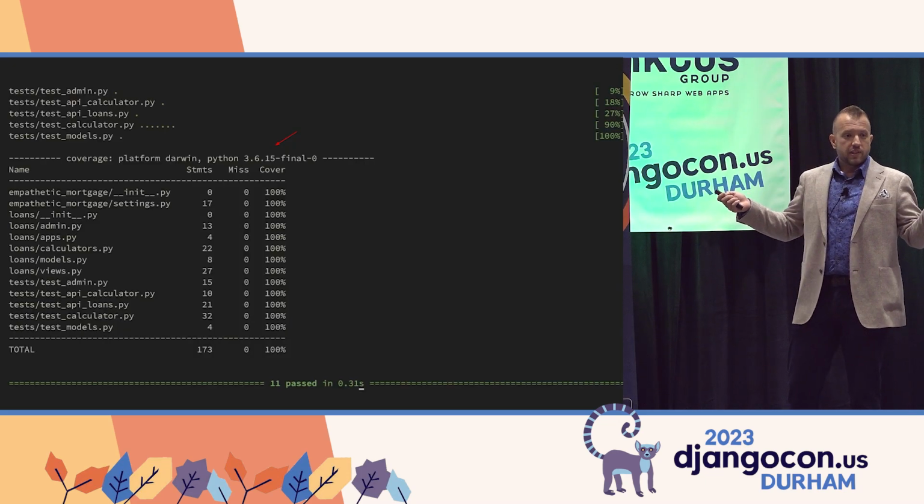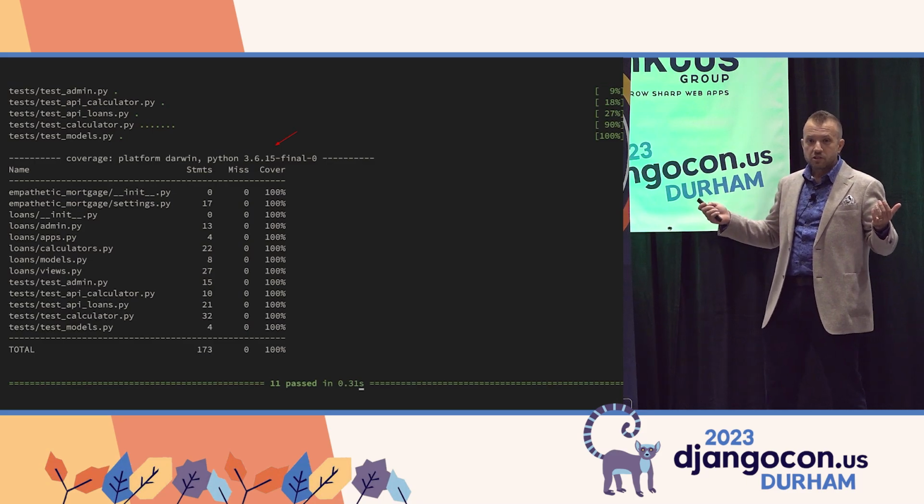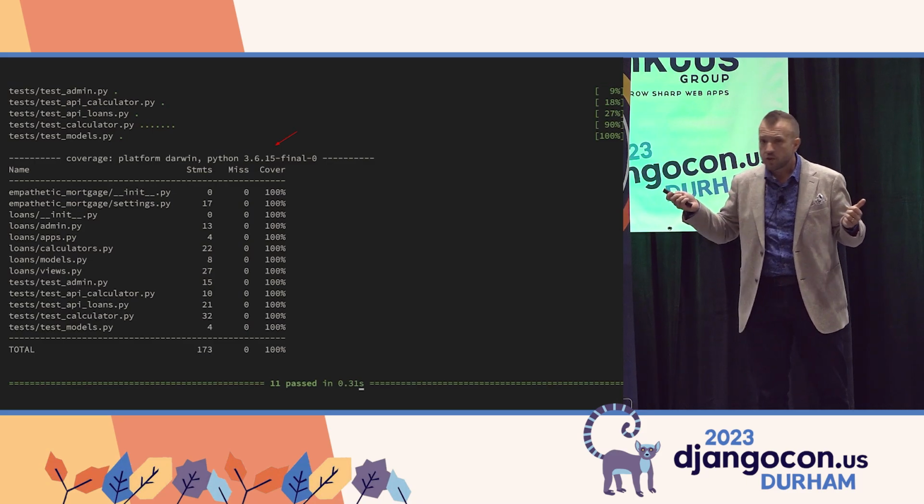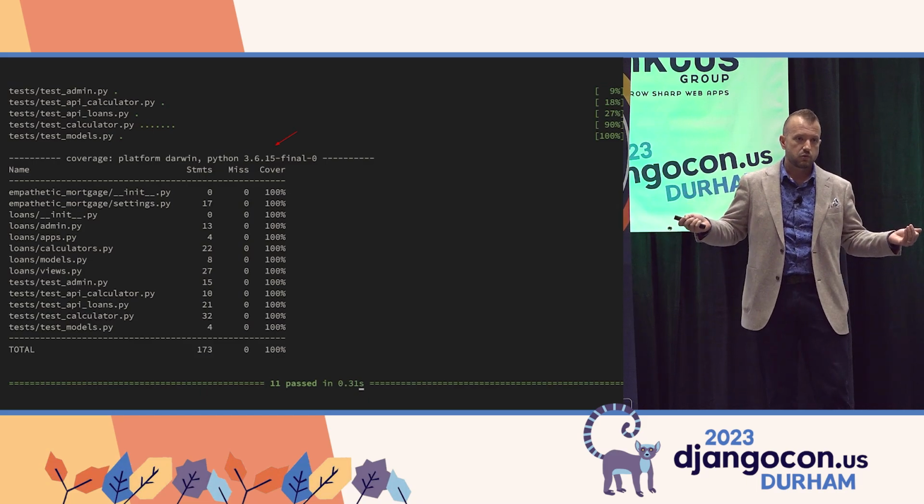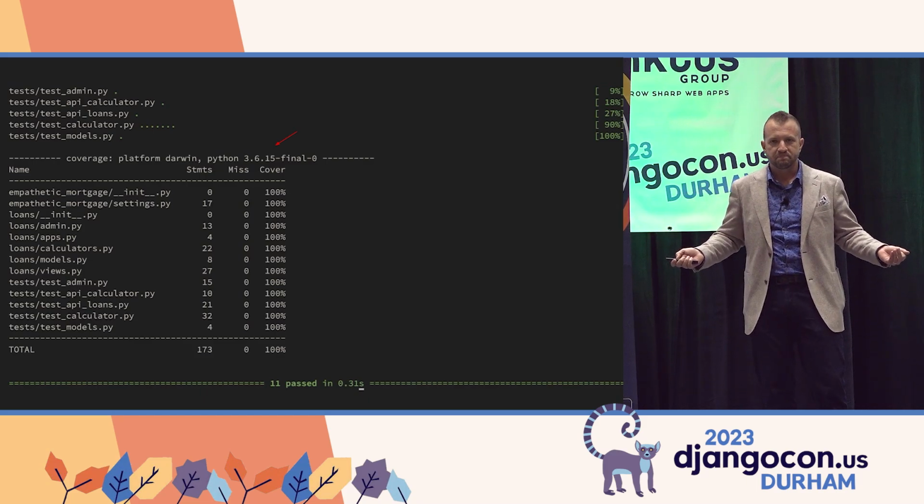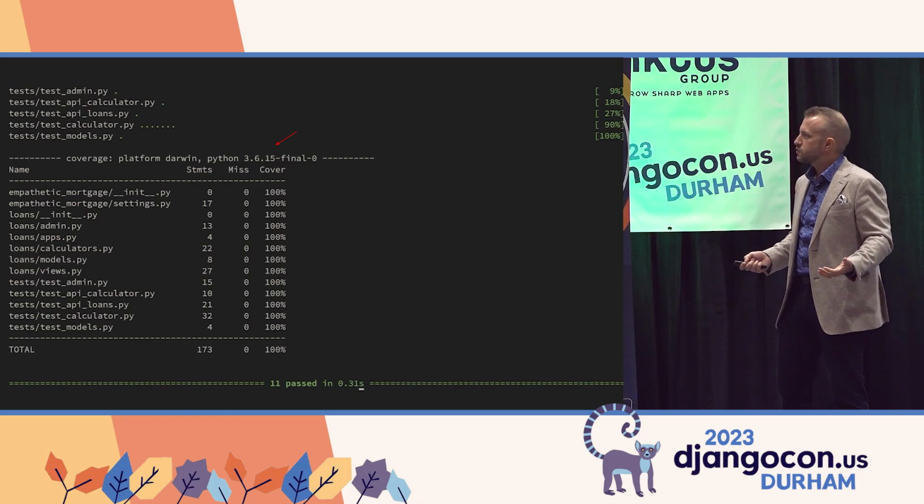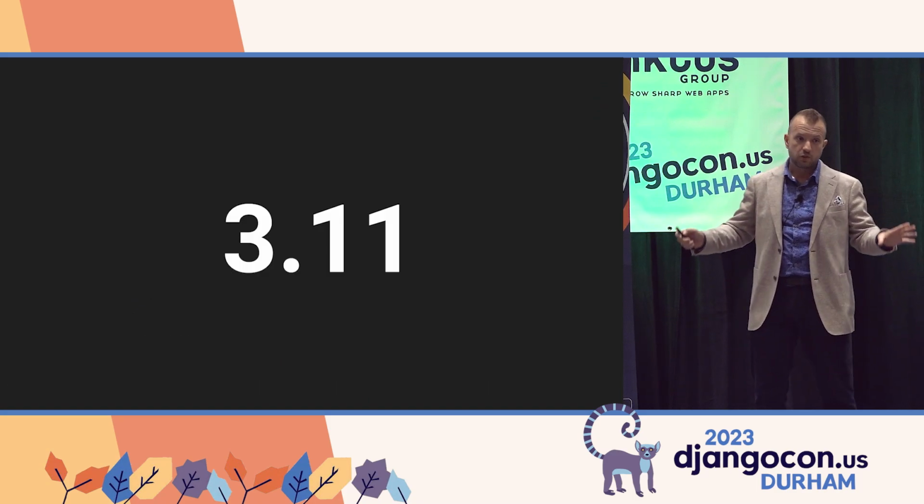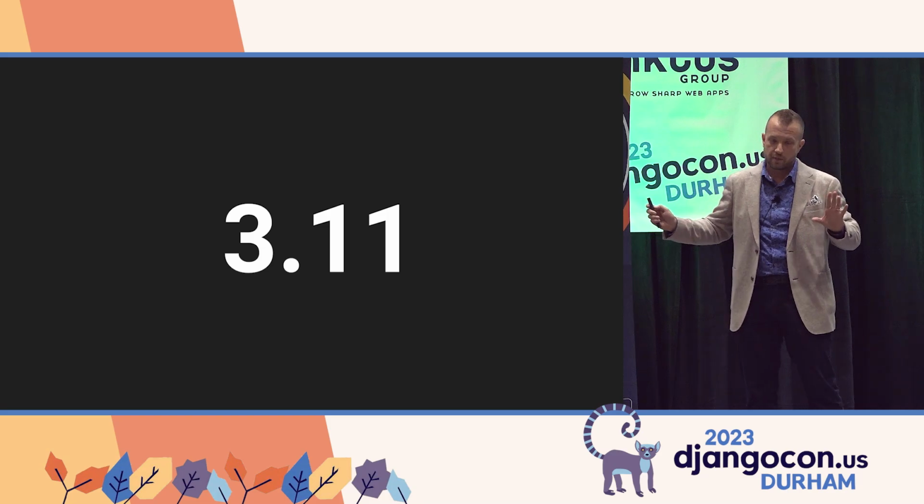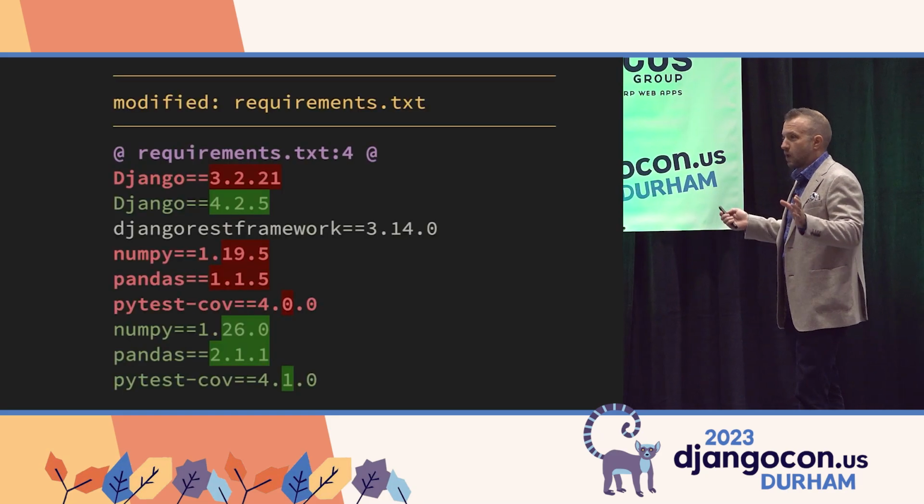I have a test suite, and it's got 100% code coverage, right? Yay me. But you'll notice that we're on version 3.6 of Python because the year, as you remember, is 2016. So the first order of business was, let's upgrade to the latest version of Python, which until 2 weeks ago was 3.11. It's when I made these slides.